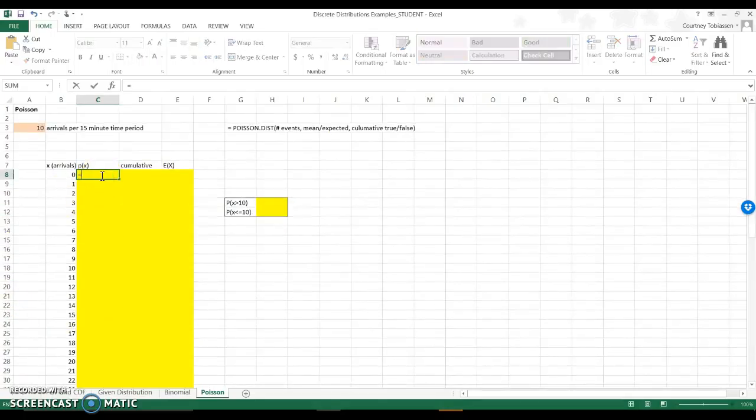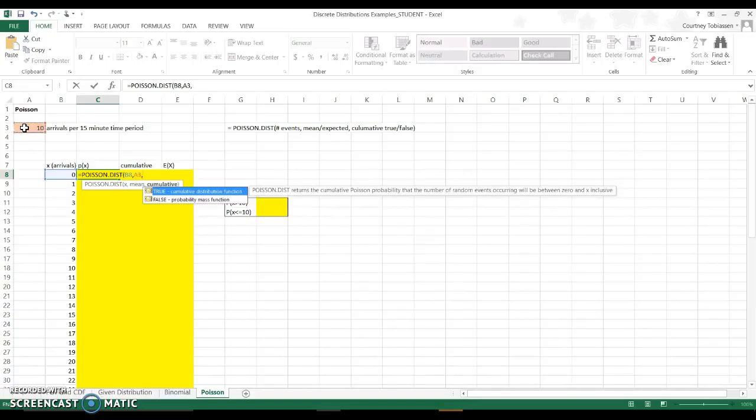This one's easy. So equals the Poisson distribution. It is asking us for the x, so what is the arrival? What is the outcome? It is asking us for the mean, in this case 10. And then it is asking us cumulative, true or false. This is going to be the mass function, so I'm going to say 0.